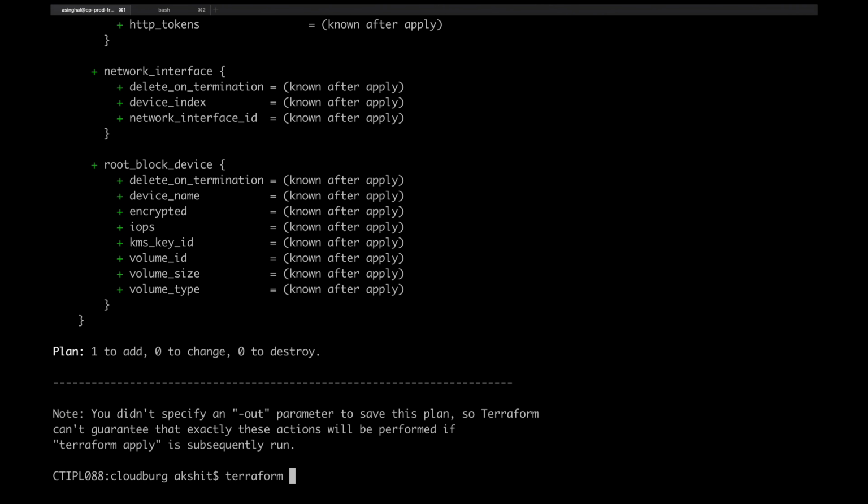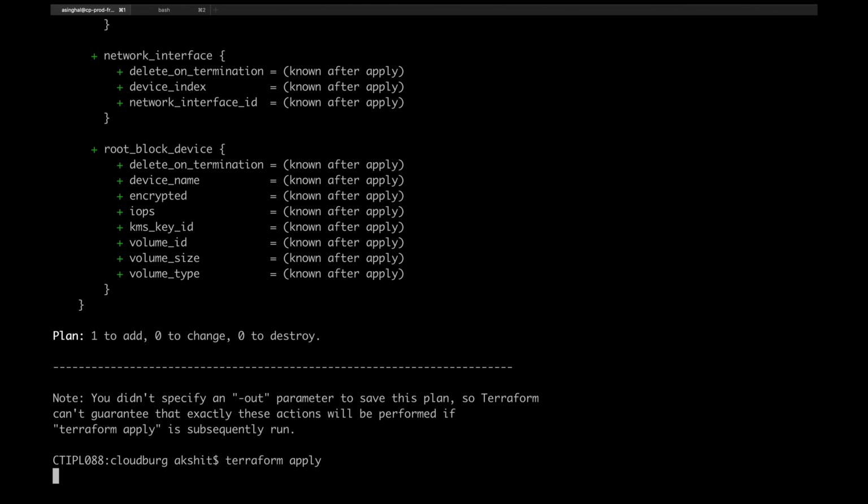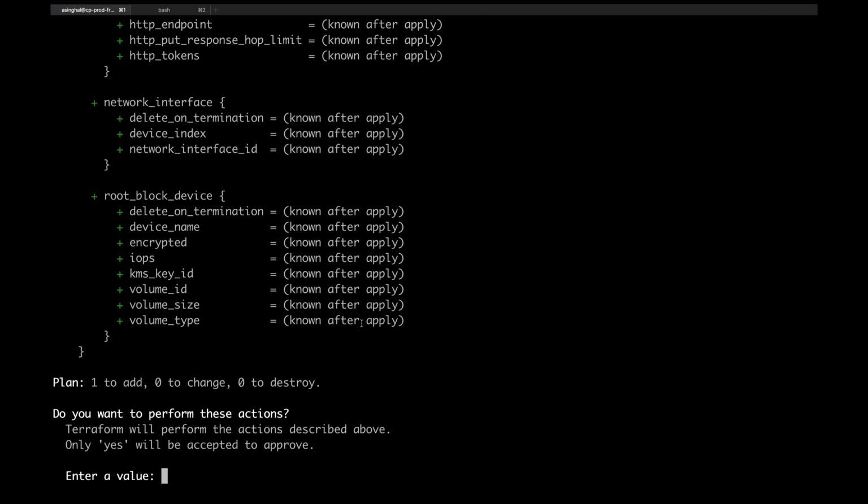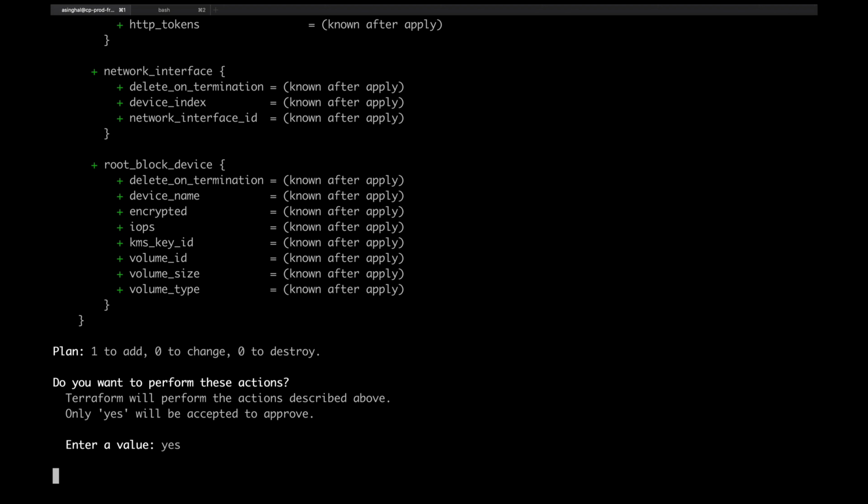So I'm just going to run terraform apply and let's see what is going to happen. So it will take some time. It will ask for the value. So it is really a good feature of Terraform.